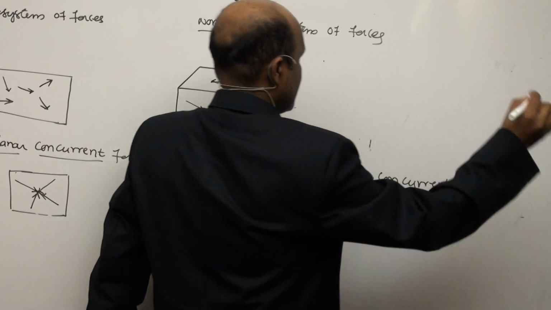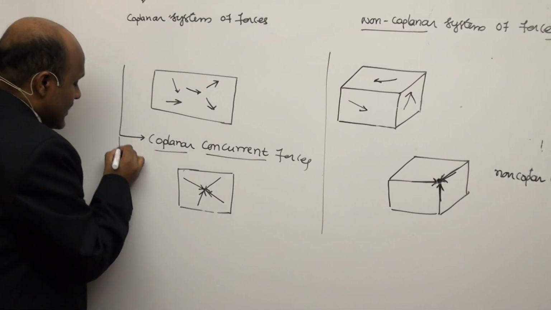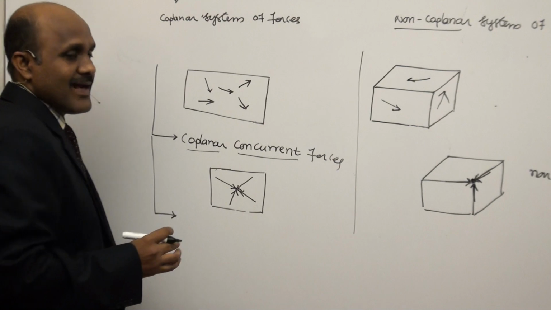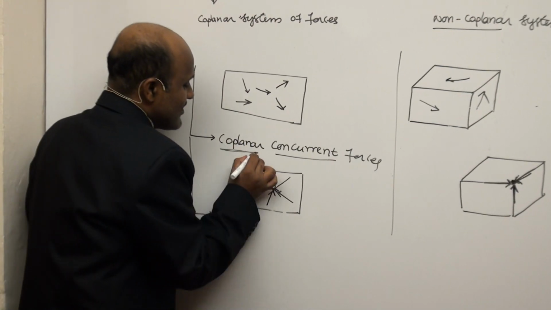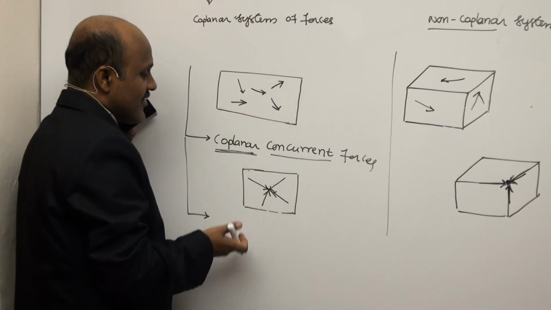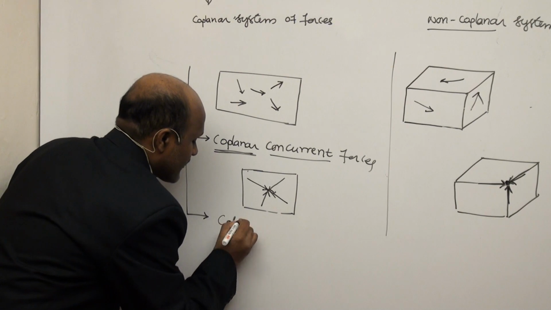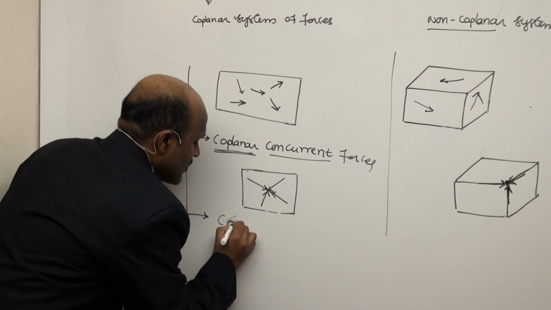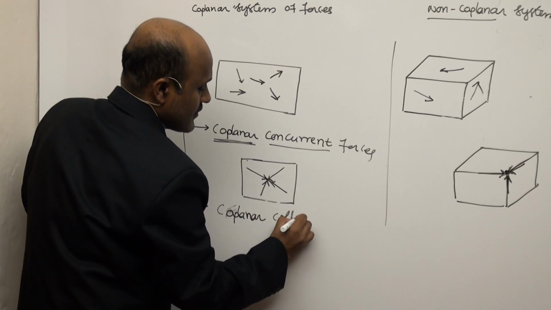So under this classification, the next concept is coplanar parallel forces. This term is common because it is under the classification of the coplanar system of forces. Next one is collinear forces.